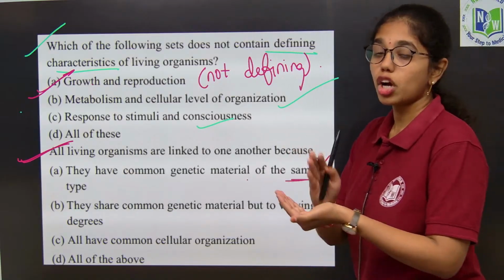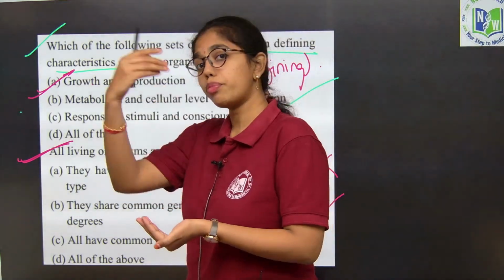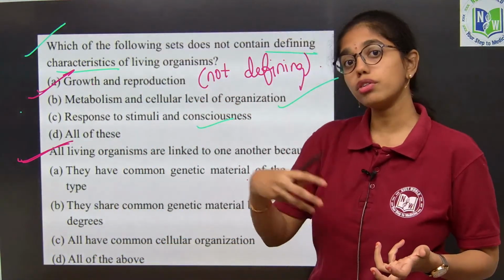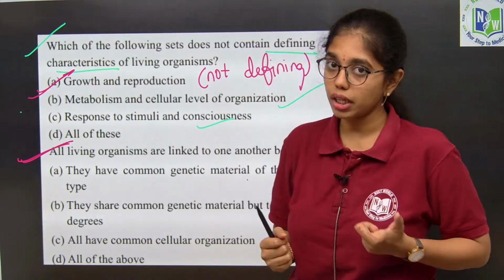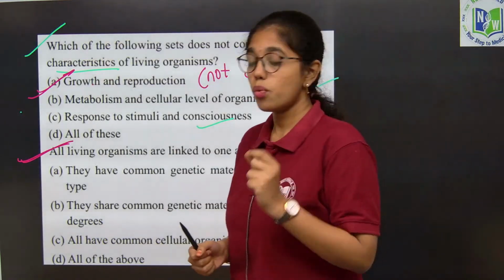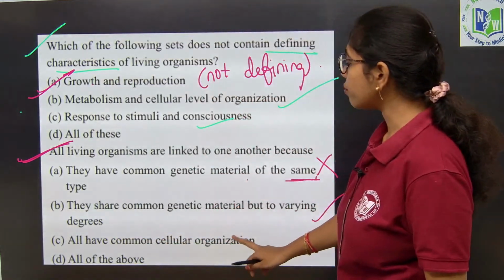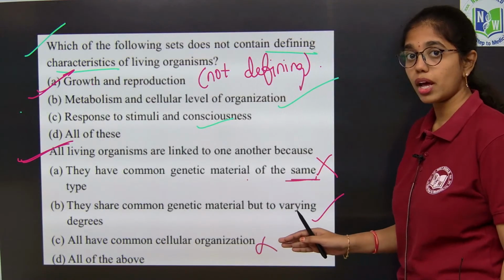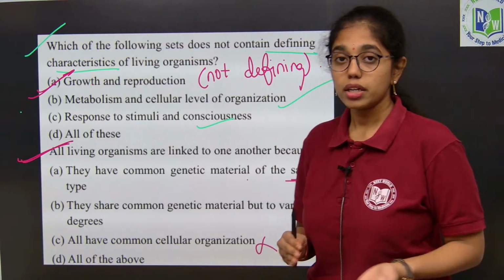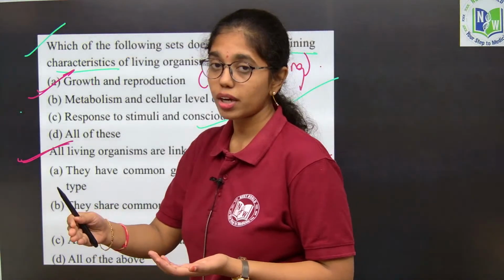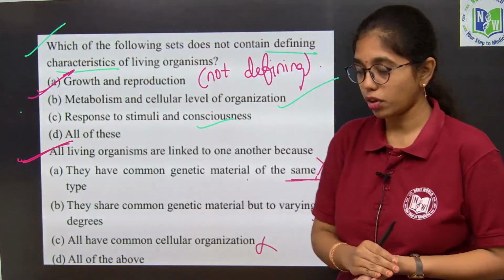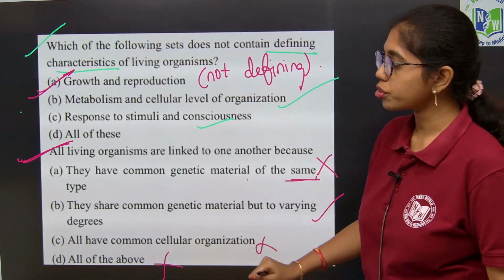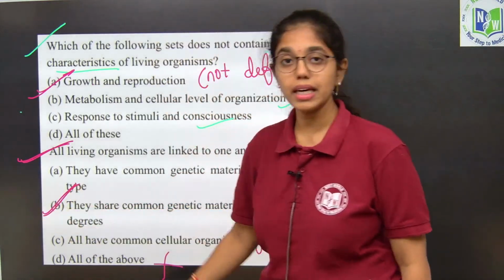This is true. The common genetic material is shared from progeny to all the different organisms, be it from the prokaryote to the eukaryotic cell. Common genetic material is shared, but it is up to varying degrees. All have common cellular organization? No, all of them will not have common cellular organization. Few have tissue level, few organ level, few organ system level of organization. Not all the above. So, what option do we have to choose? Option B will be the right answer.